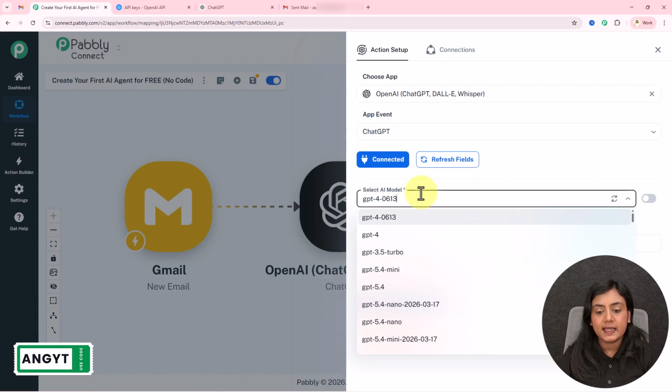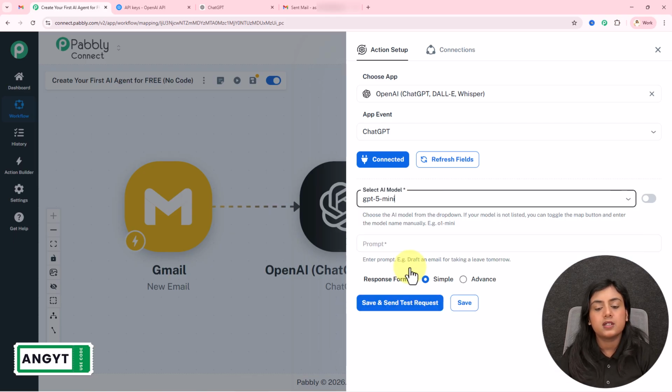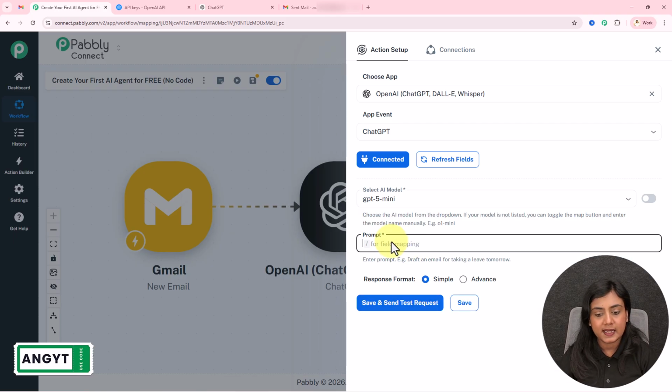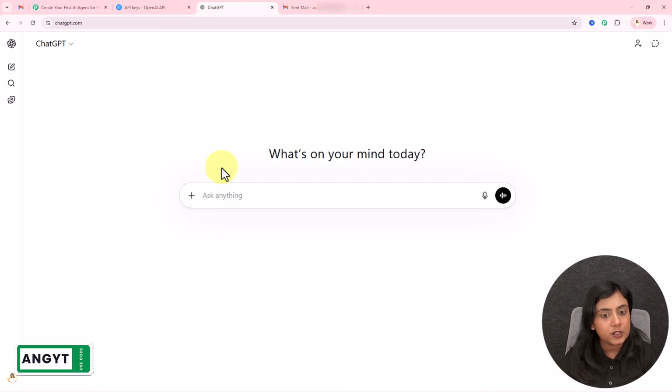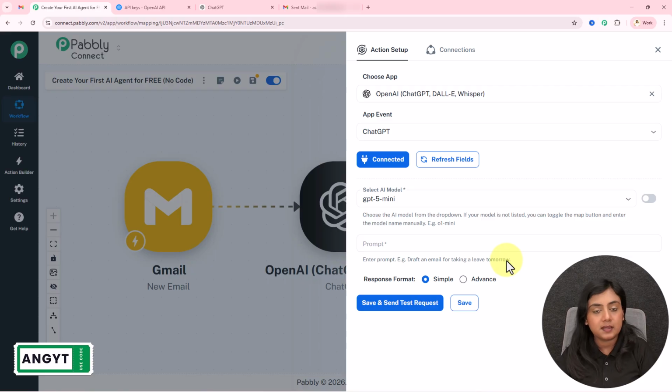You have to select the AI model, for which I will select GPT-5 mini. If you want, you can use a different AI model according to your requirement as well. Next, I have to enter the prompt. Prompt is the text with the help of which OpenAI, my ChatGPT, is going to generate the content according to your requirement. When you open ChatGPT, you have to enter some sort of text, and according to the text that you have entered, ChatGPT generates the response for you. So that is how you have to enter the prompt, so that ChatGPT will generate the response for you.